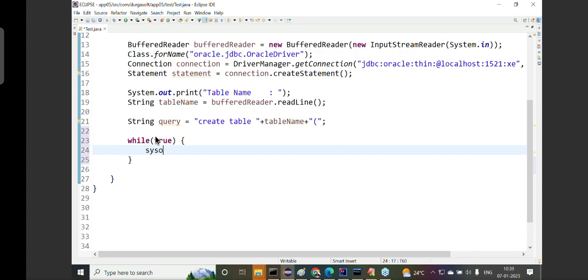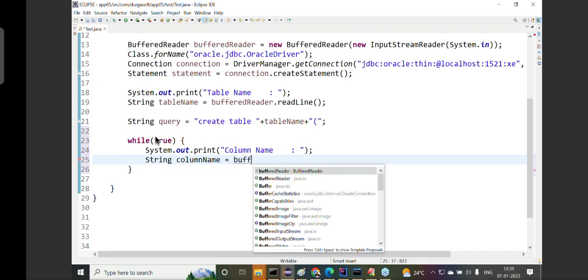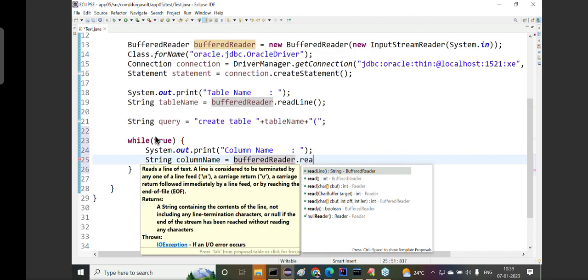Now I will ask the user, System.out.println or print of column name. Of course, first column name only, no problem. The user will enter that column name, so we have to get that column name here. String column name is equal to bufferedReader.readLine method.